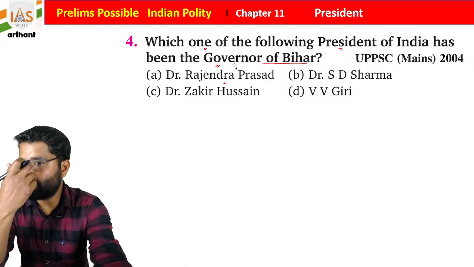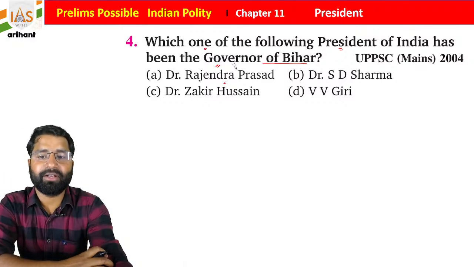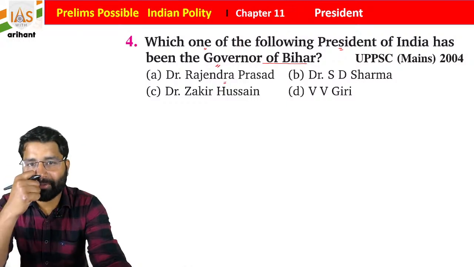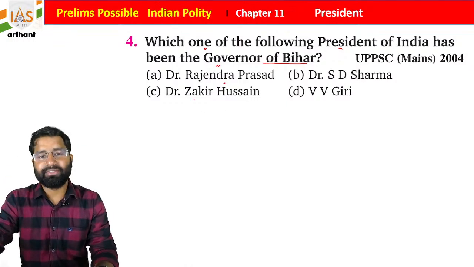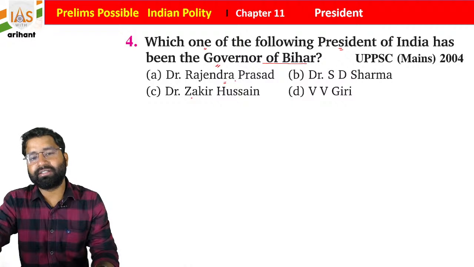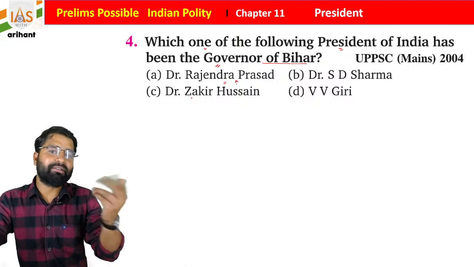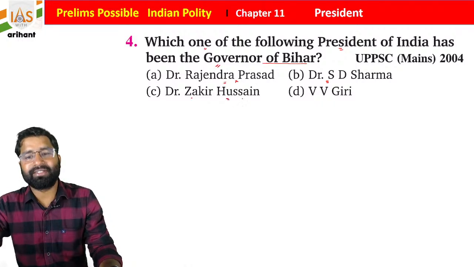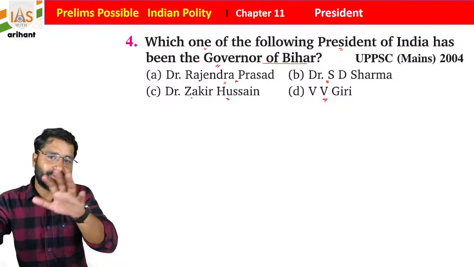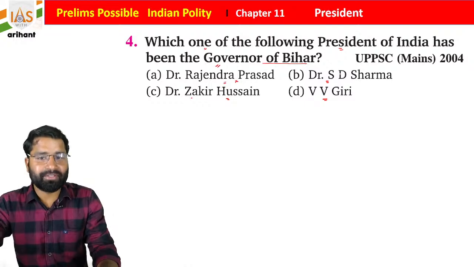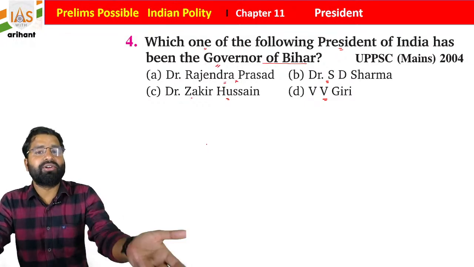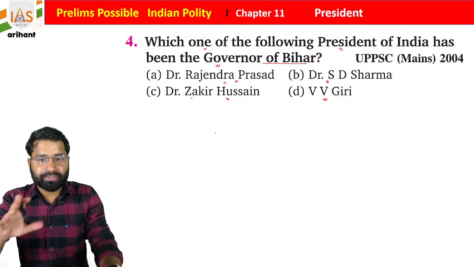He worked for approximately 5 years, and later he became Vice President, and later he became President of India, students. Dr. Rajendra Prasad never was the governor of any state. Shankar Dayal Sharma is here, Zakir Hussain sir is here, V.V. Giri is here, and all four worked as President of India. But sometimes you need to remember there are some Vice Presidents who also worked as President of India. So this is very important.